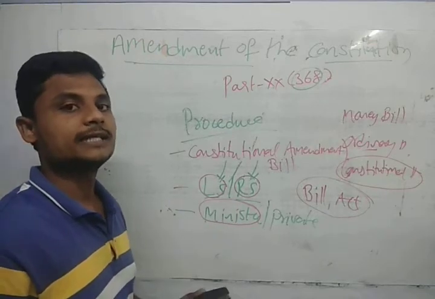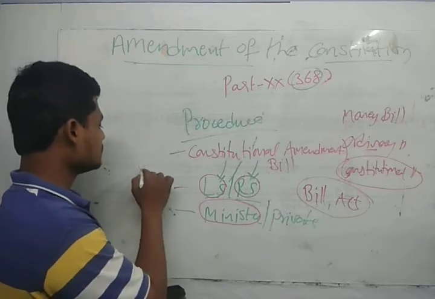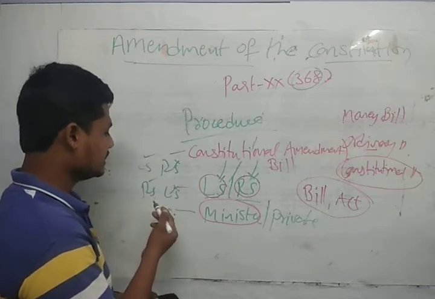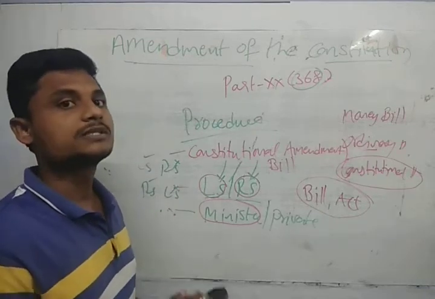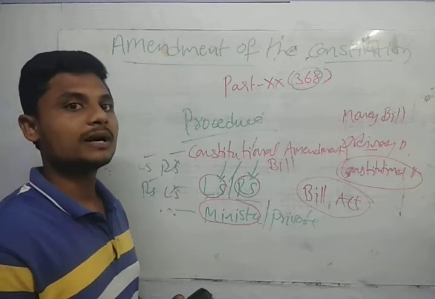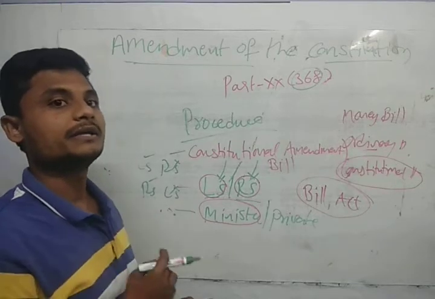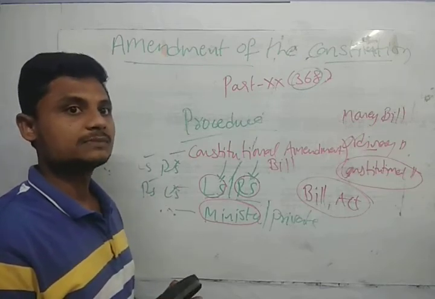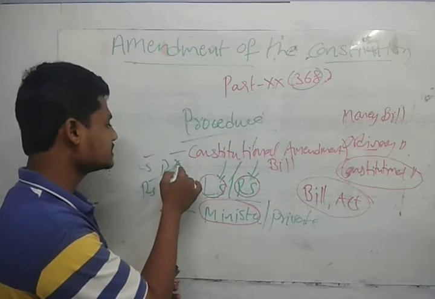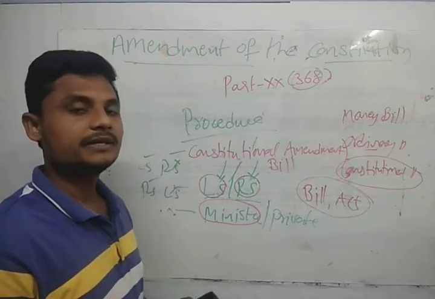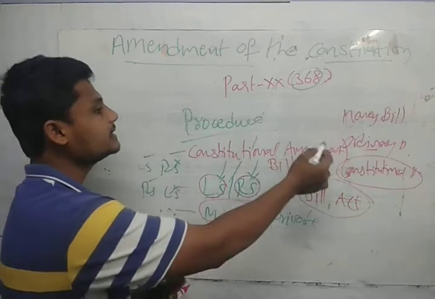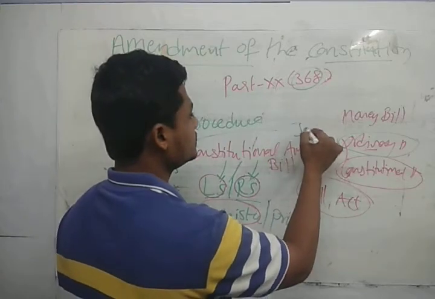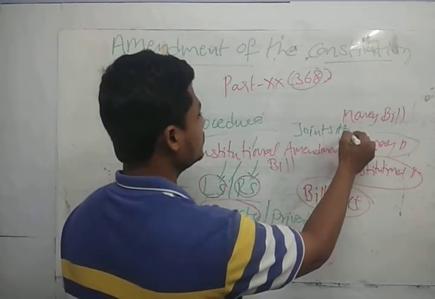What happens if there is a deadlock? Deadlock means if the Lok Sabha passed and the Rajya Sabha is not interested, or if the Rajya Sabha passed and the Lok Sabha is not interested. Simply, if one house has passed and the other house is not interested, then it is called a deadlock. If it has been passed by one house, but we have objection from the other house, then it is called a deadlock. But in the ordinary bills, if we have this type of deadlock, we go for the joint sitting of both houses.